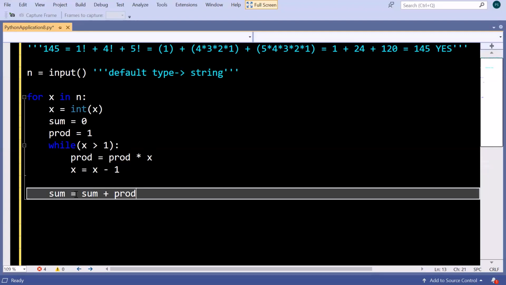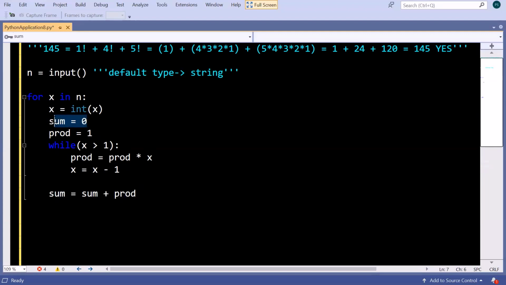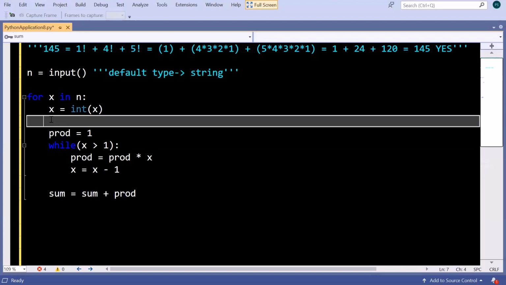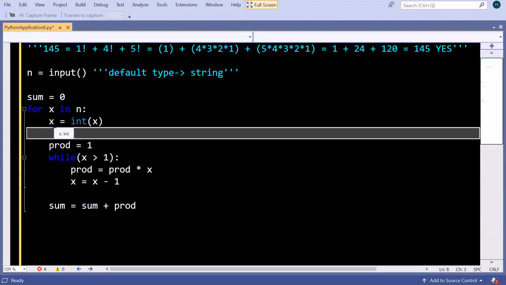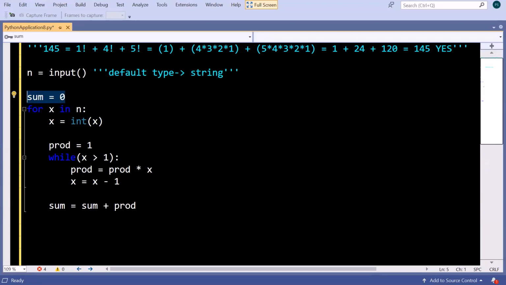So now we are done with all the basic coding part which was required here. Also, this sum is getting set to 0 every time here. This should not be here. You have to place it outside, because whenever we get a new digit, the sum would become 0 again and it would lose the previous value. So I have written sum equals 0 even before this loop.